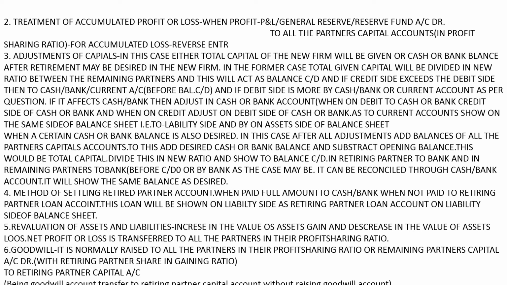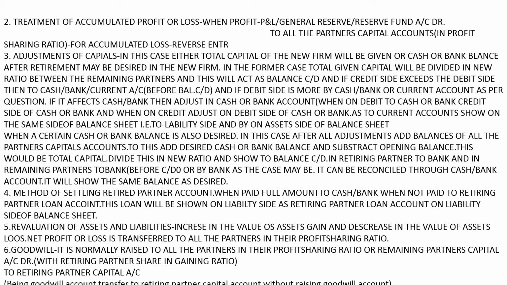Then fifth is revaluation of assets and liabilities. If there is an increase in the value of an asset, that is, it is appreciated, it is a gain for the firm, on the credit side of the revaluation account.